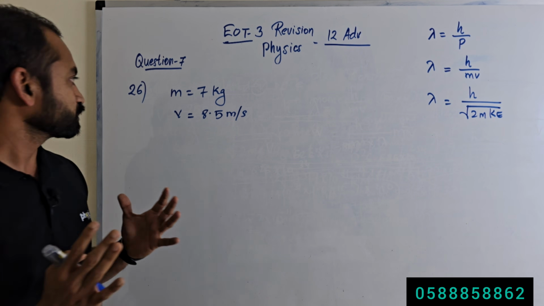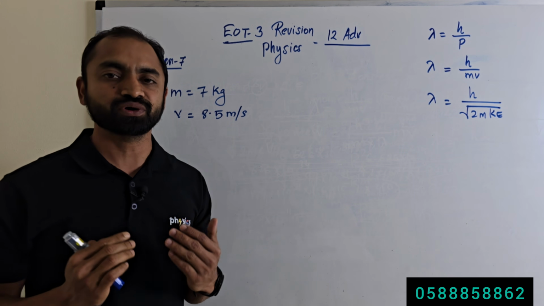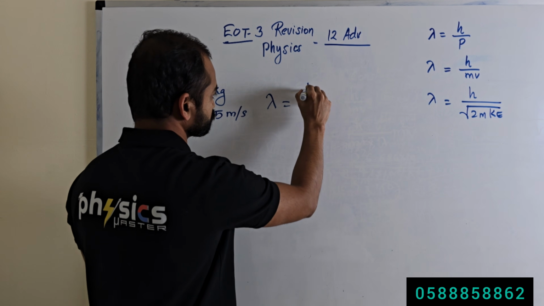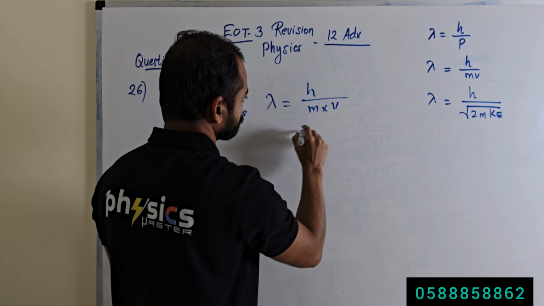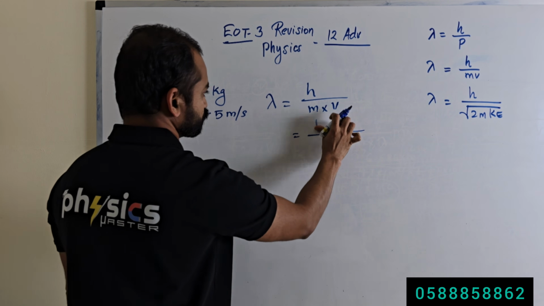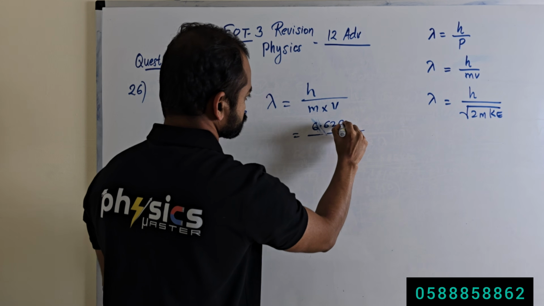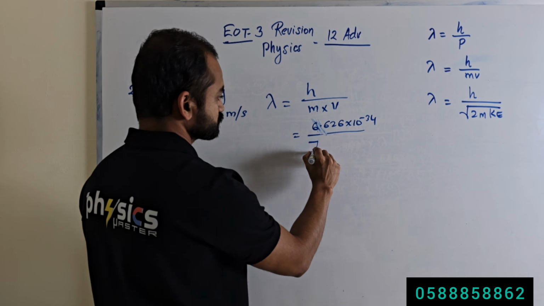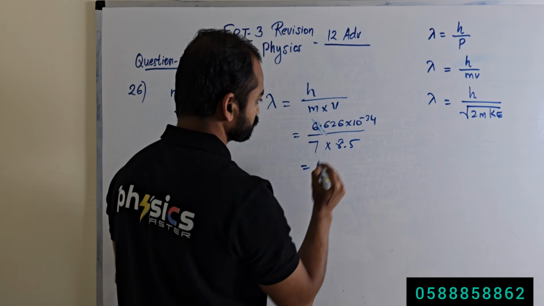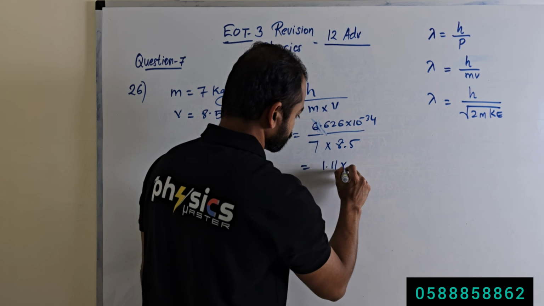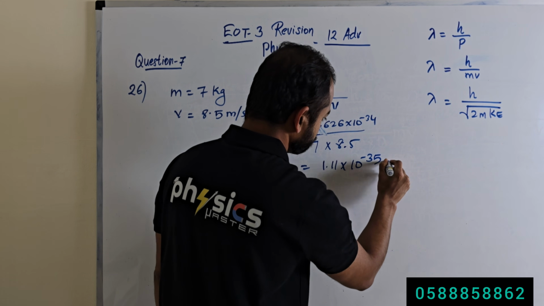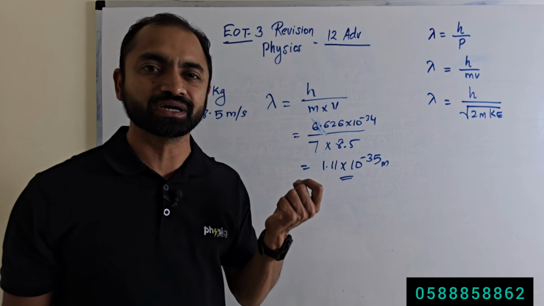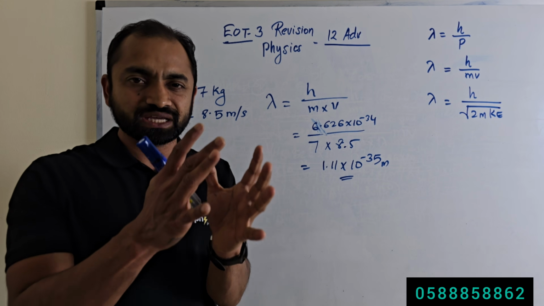A 7 kilogram bowling ball moving with a speed of 8.5 meter per second, and what is the de Broglie wavelength? De Broglie wavelength lambda is equal to h divided by mass times speed. So h is 6.626 times 10 to the power minus 34. Mass of the bowling ball 7 kilogram, 7 times speed 8.5, which equals 1.11 times 10 to the power minus 35 meter.